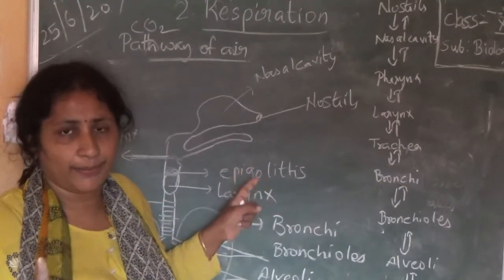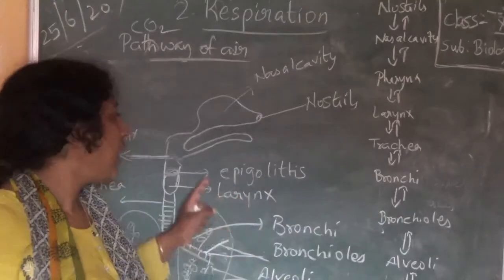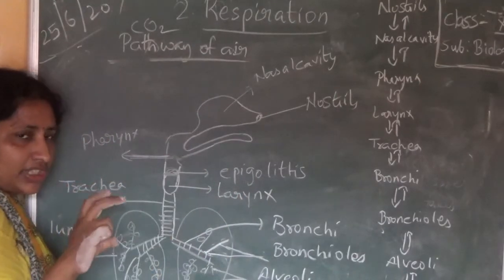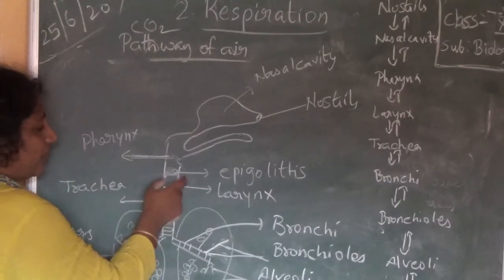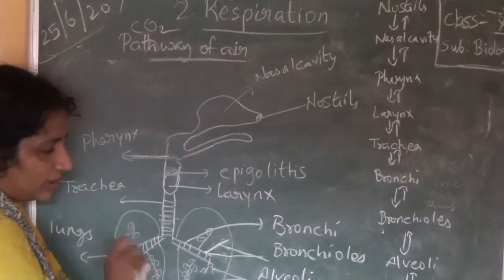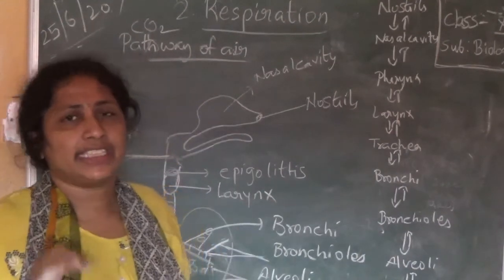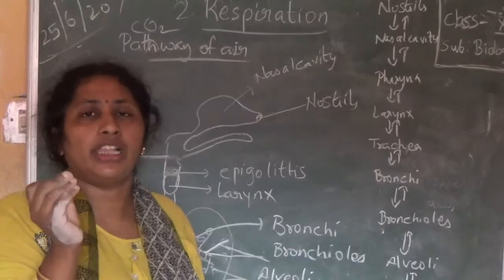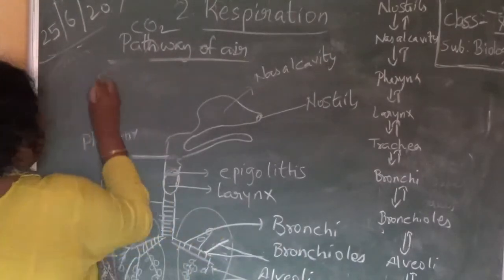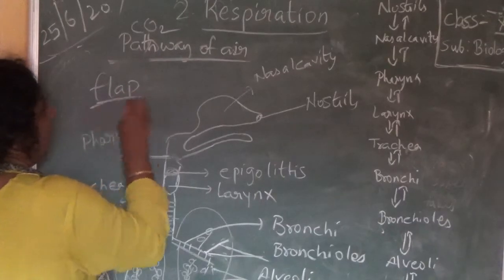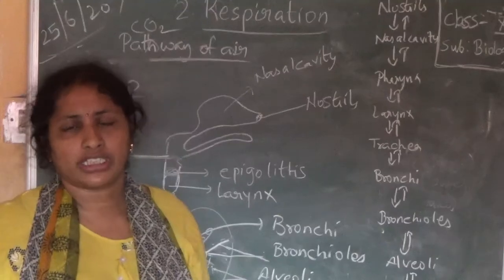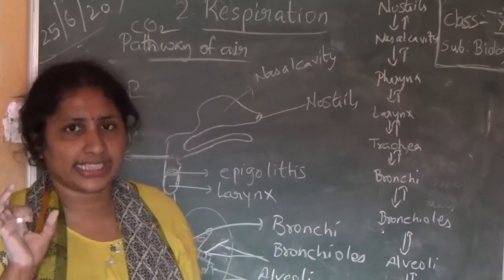Its role is very important. We will discuss this afterward. On the windpipe, a box-like structure is present, which is nothing but larynx. Above the larynx, a small thin flap-like structure called epiglottis is present.